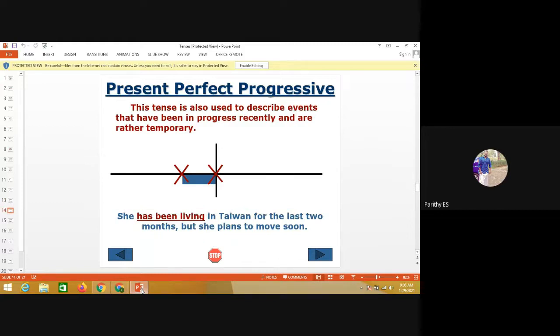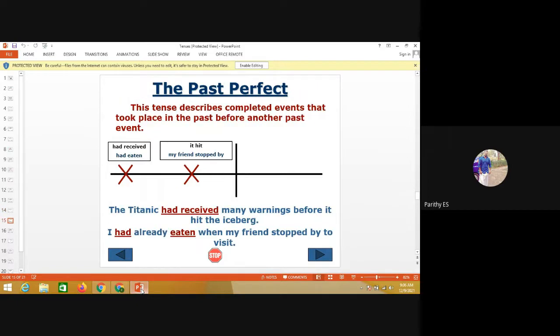This tense is also used to describe events that have been in progress recently and are rather temporary. See the example. She has been living in Taiwan for the last 2 months, but she plans to move soon.